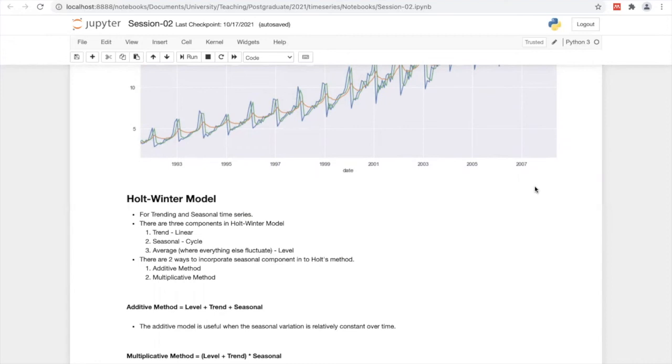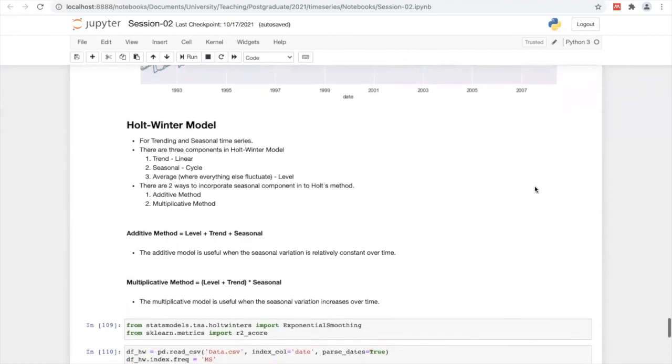Then once it comes to the Holt-Winter model, I said that there are 3 components basically, and we have 2 approaches to implement it. One is the additive method, and the second one is the multiplicative method. In the additive method, we use level or average plus trend plus seasonal. It is well suited for when seasonal variation is relatively constant over time.